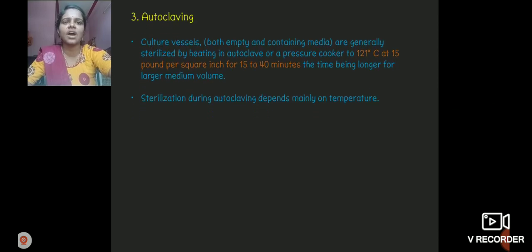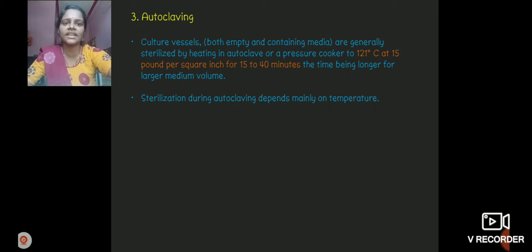Next one is autoclaving. Autoclaving is used in many laboratories: microbiology, biology, botany, zoology and chemistry. It works by a heating process. In autoclaving, culture vessels are generally sterilized, whether empty or containing media. Culture media are sterilized by heating in an autoclave or pressure cooker.